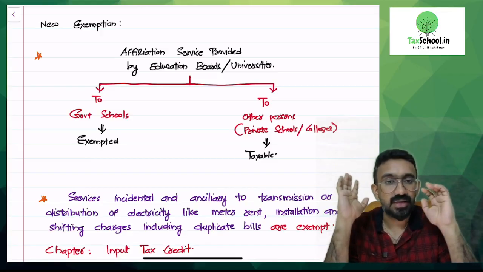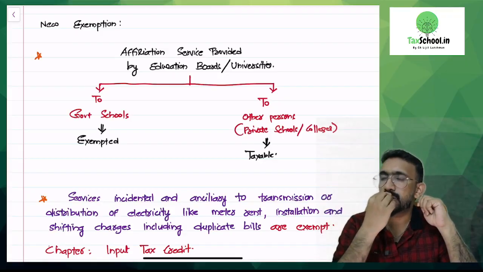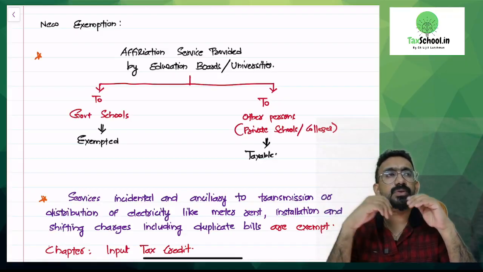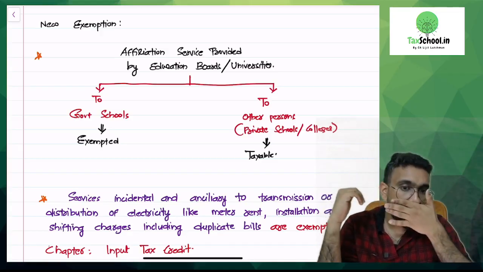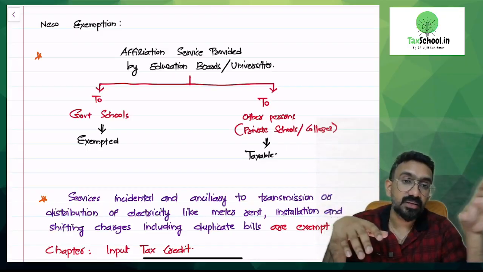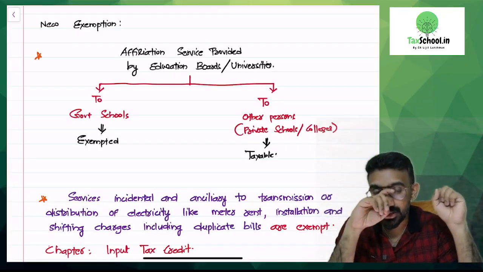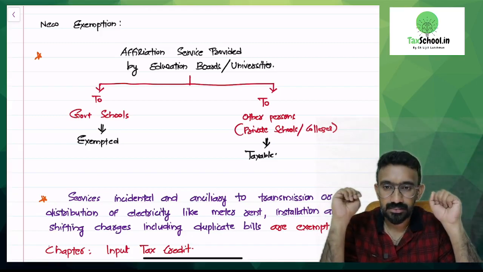Now, let me first give you an understanding of what an affiliation service is. Say you're a school or you're starting a college. You cannot go out and start offering courses without an affiliation with another board or university. To give an example, you are starting an LP school.